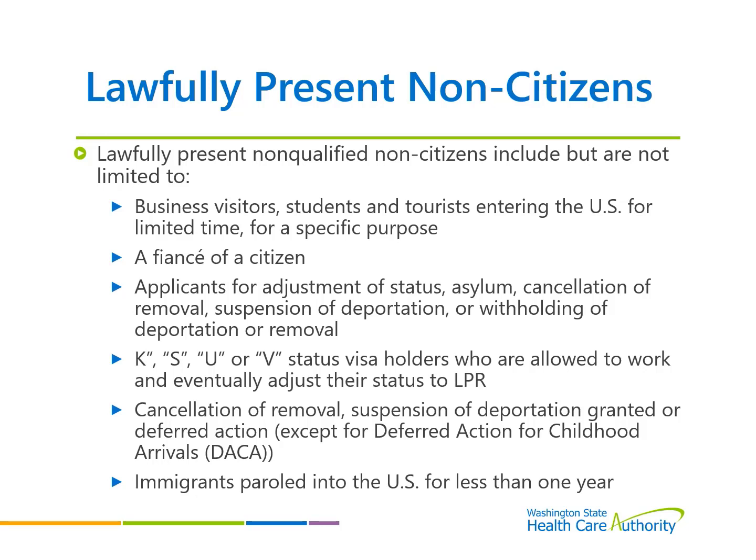Lawfully present non-qualified non-citizens include but are not limited to business visitors, students, and tourists entering the U.S. for a limited time for a specific purpose, a fiancé of a citizen, applicants for adjustment of status, asylum, cancellation of removal, suspension of deportation, or withholding of deportation or removal, K, S, U, or V status visa holders who are allowed to work and eventually adjust their status to LPR, cancellation of removal, suspension of deportation granted, or deferred action except for deferred action for childhood arrivals or DACA, immigrants paroled into the U.S. for less than 1 year.